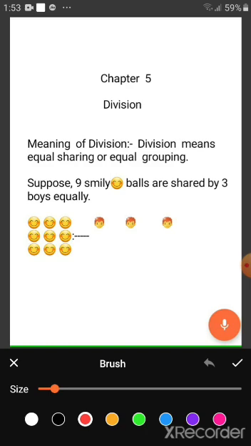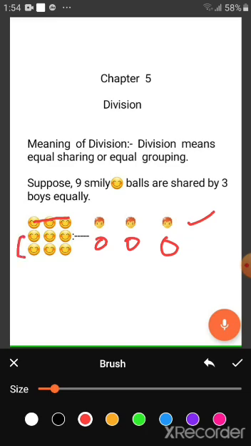Here I take one example. Suppose 9 smiley balls are shared by 3 boys equally. You see here the picture of boys. So, how do we share these 9 balls equally among these 3 boys? First I give one ball to each boy. One ball to each boy. So, 6 balls are left. You see here 6 balls remaining.